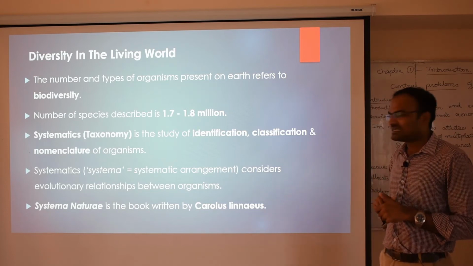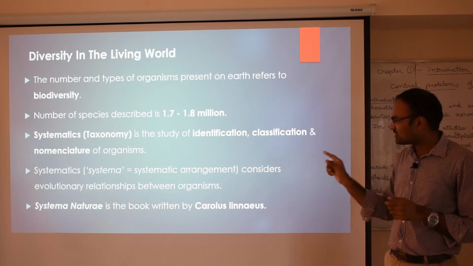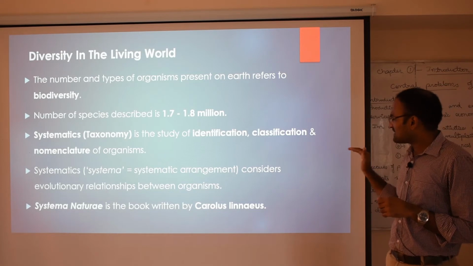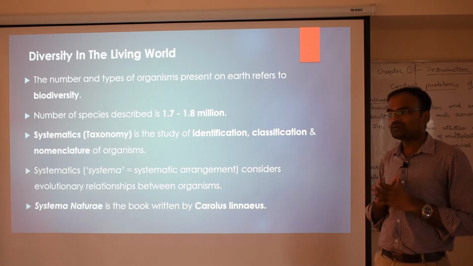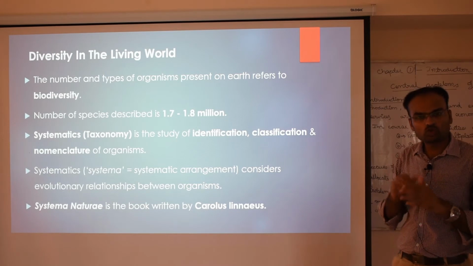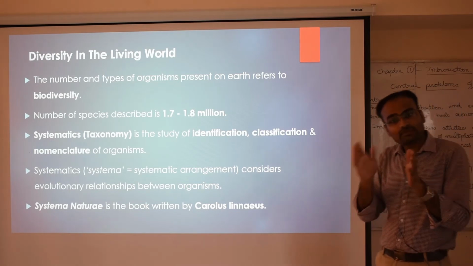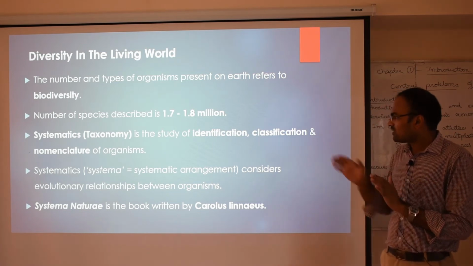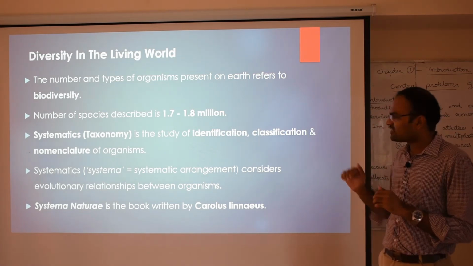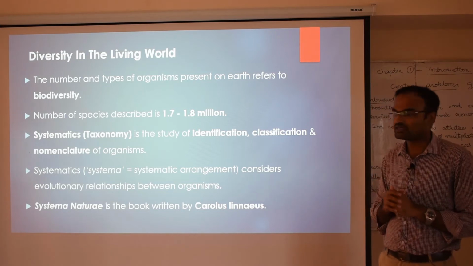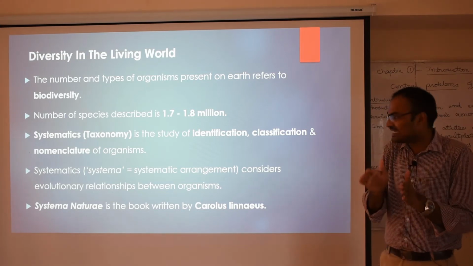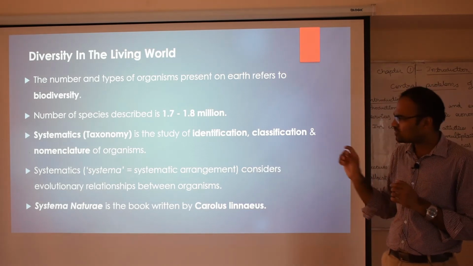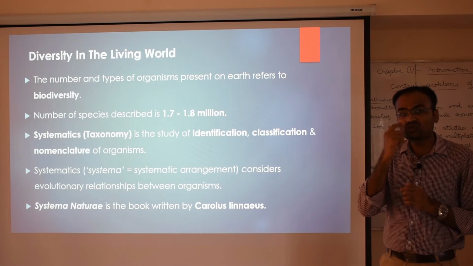Here, systematics: systema is a Latin word. What does it mean? Systema means a systematic arrangement which considers the evolutionary relationship between organisms. So to study the taxonomy of any particular organism, if we find any new organism, we will identify it, we will classify it and we will give a scientific name for it. But all these processes depend on the evolutionary relationships between organisms. So I hope you know the meaning of evolution. What is it?